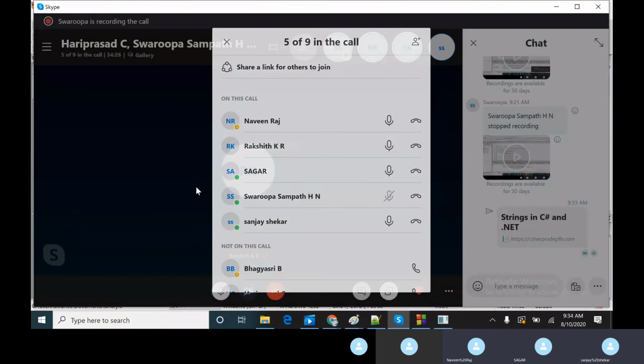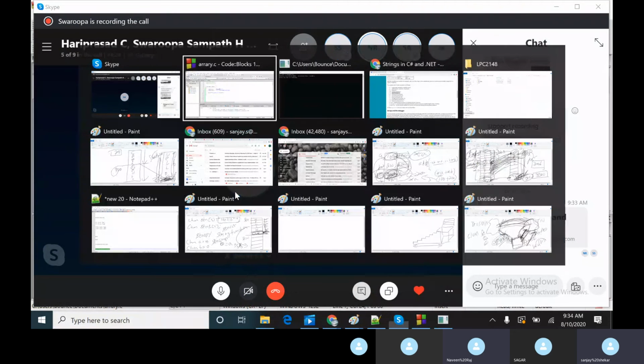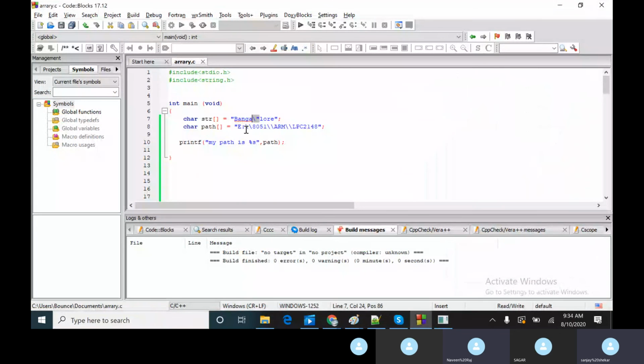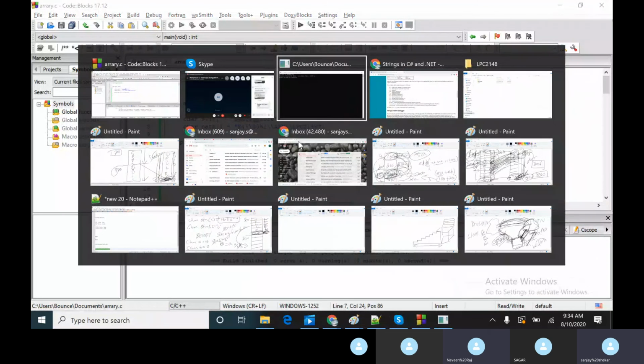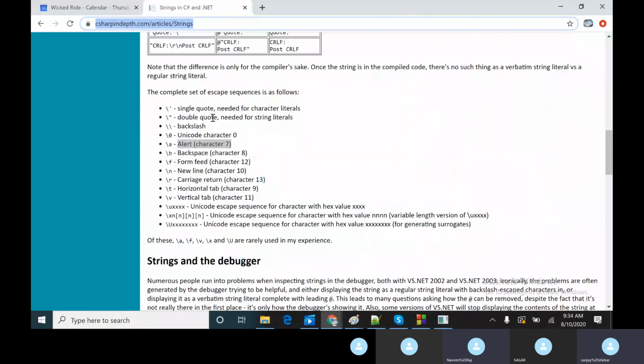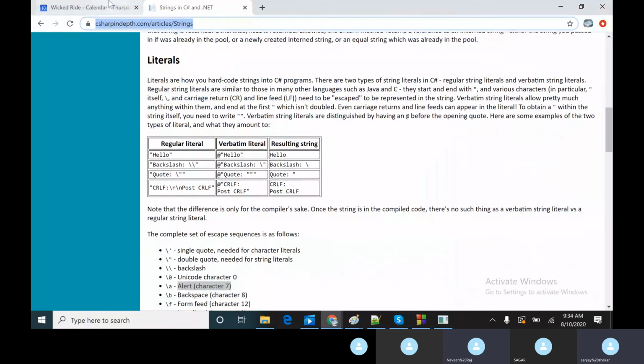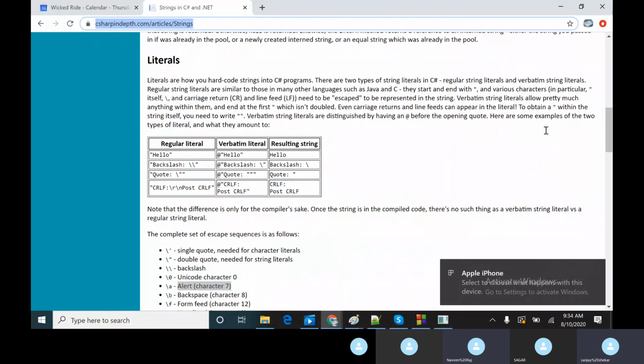So I will stop till here. I want you guys to do a couple of things for me. I want you to try every escape sequence, whatever is available, and see all these things and explain to me tomorrow what exactly it is. And I also want you to finish off string compare, string concatenate, and string copy as an assignment.